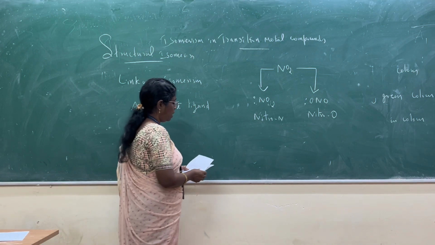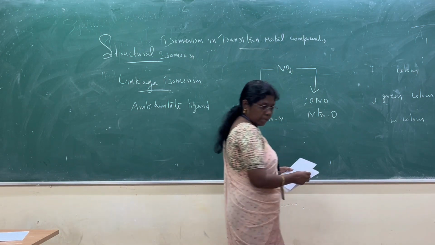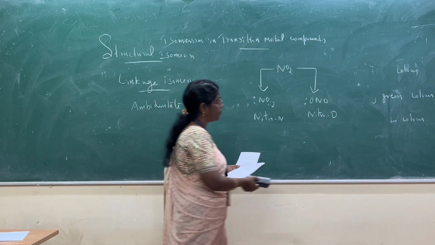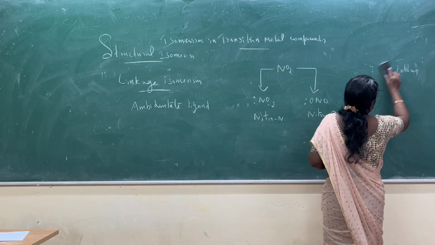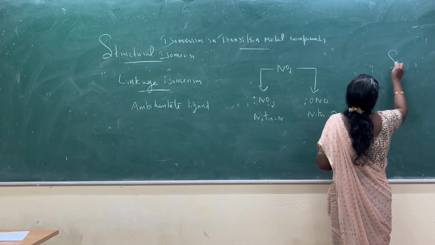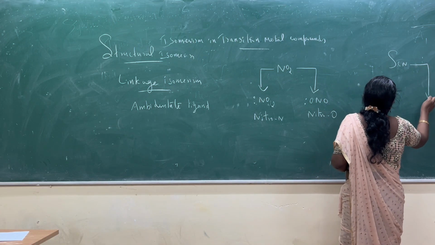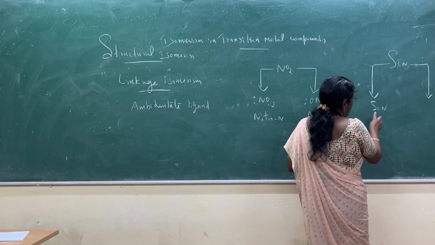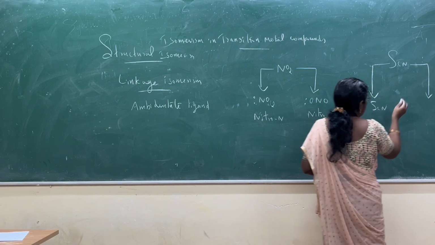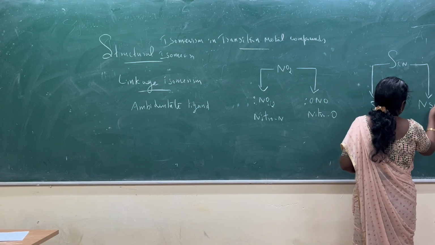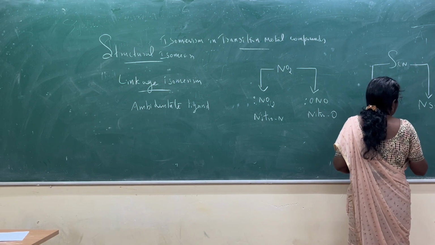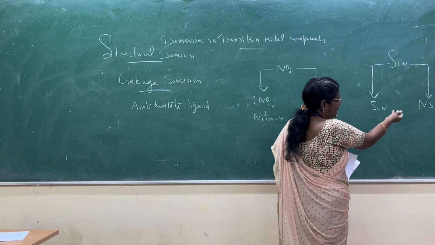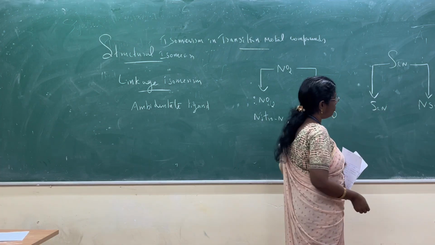Similarly, another example is thiocyanate. Another example of an ambidentate ligand: here sulfur is attached, and here nitrogen is attached. One atom is nitrogen, another atom is sulfur.